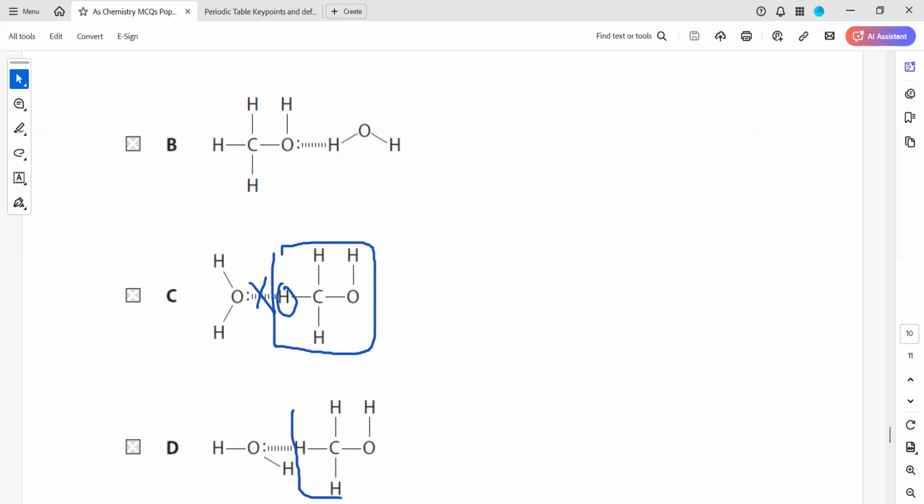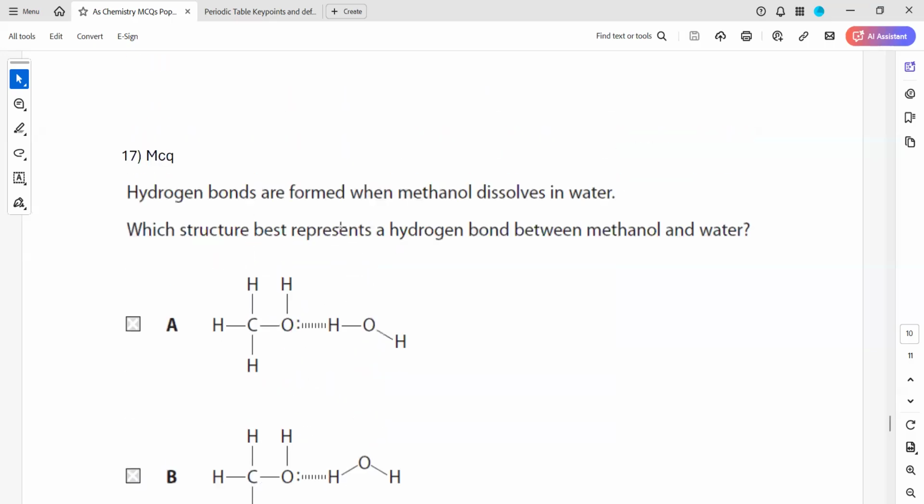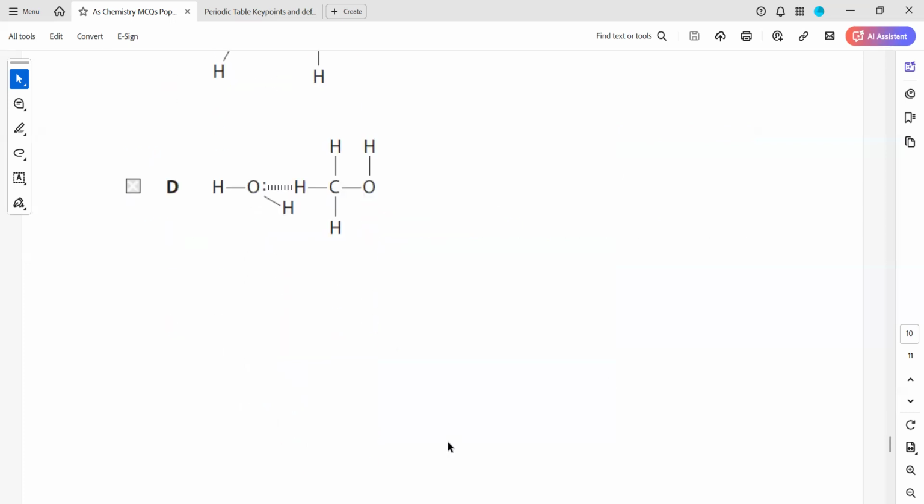Same way, why is this wrong again? Because the hydrogen in a molecule should be attached directly to oxygen, nitrogen, or fluorine, and then it will be attracted towards the lone pair of another molecule. But the problem here is this hydrogen is attached to a carbon, it's not attached to any more electronegative element. That's why this hydrogen bond is shown incorrect. So in A and B, the hydrogen bond is shown correct, but the bond angle, whenever there's a hydrogen bond, must be 180 degrees. Question 8.